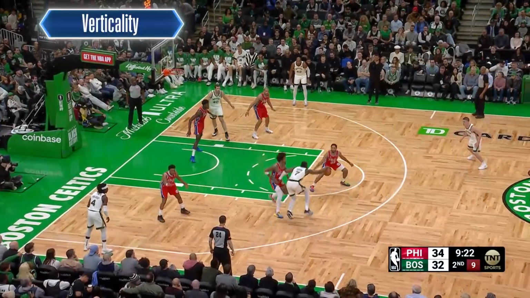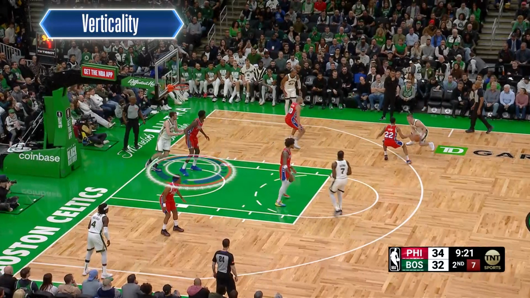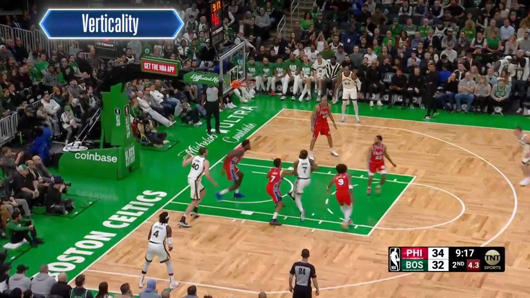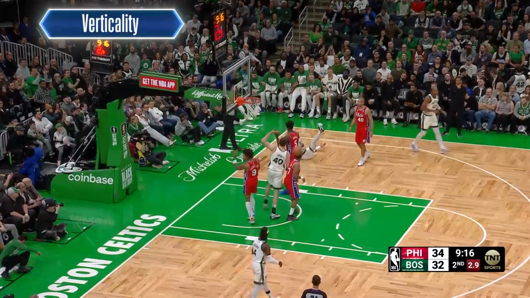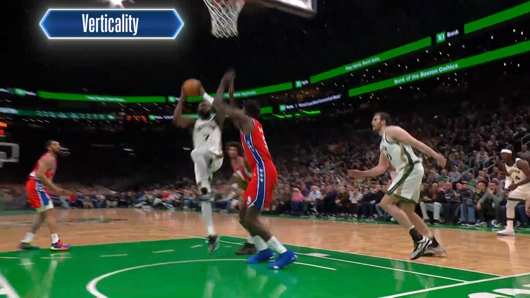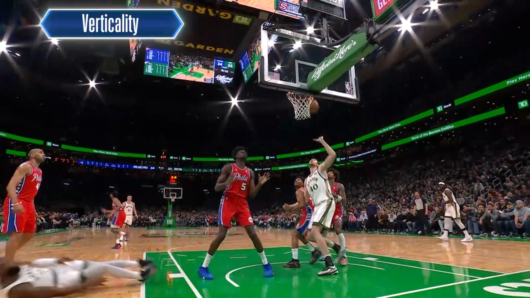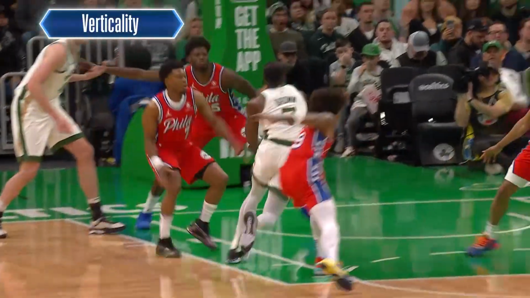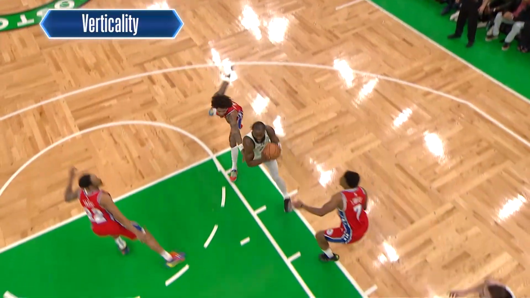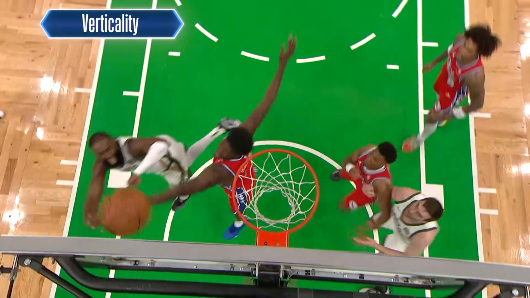Now, let's look at some examples where the defensive player does not maintain legal verticality. Here, the highlighted defender, Mo Bamba, jumps toward the shooter, Jaylen Brown, and in doing so, he initiates illegal contact with Brown. This A to B movement by Bamba is not legal verticality, as to be considered legal, he must jump vertically in an attempt to defend the shot. That is not the case here, and a defensive foul was correctly called.